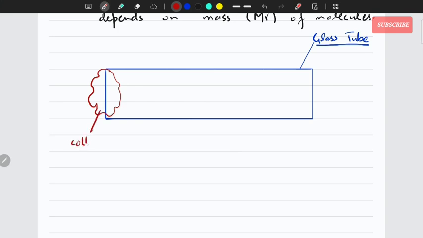So cotton wool soaked in ammonia, NH3, right?